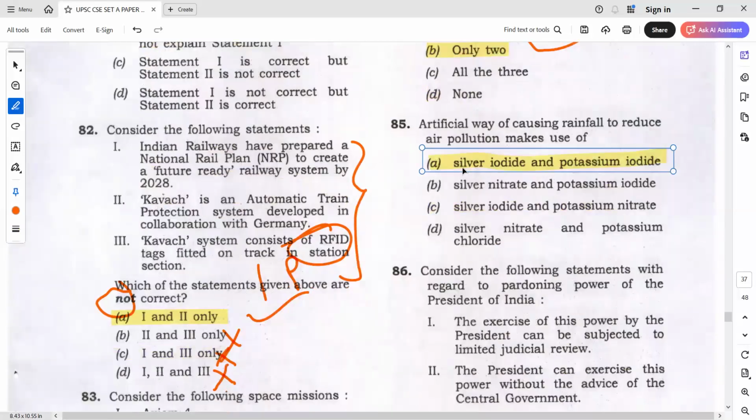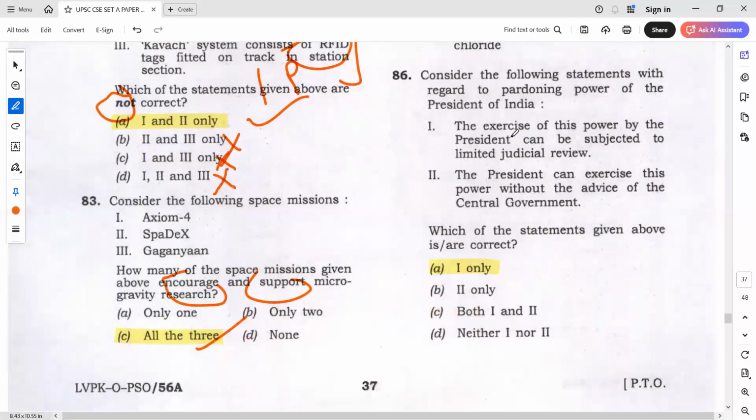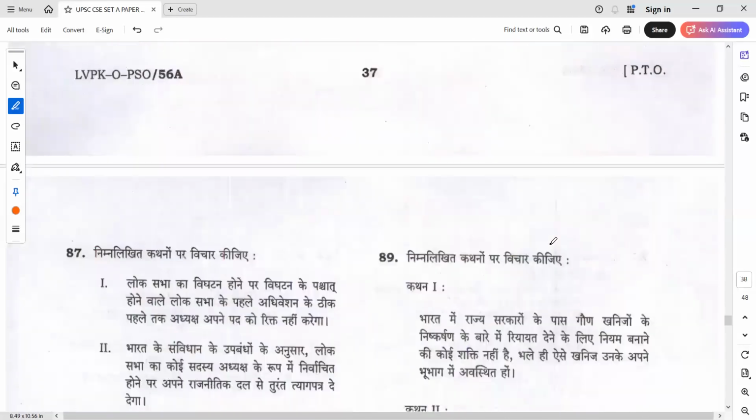And silver iodide, potassium iodide. This I think most of the students know. Whoever is preparing for state exams, whoever is preparing for PYQs and all, this question is already there. And here, the excess of this power by president can be subjected to limited judicial review. This definitely, president can exercise this power without the advice. Definitely wrong.